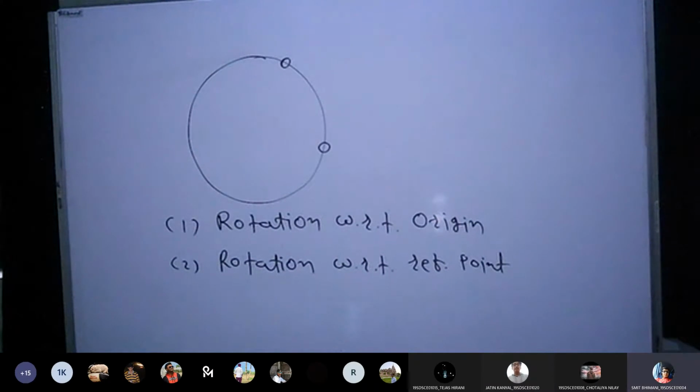Sir, can you repeat the question once? So my question is, the way we are adding certain distances tx and ty in the original coordinates to get the translated object, now my question is, if I want to rotate the object, what should I do?